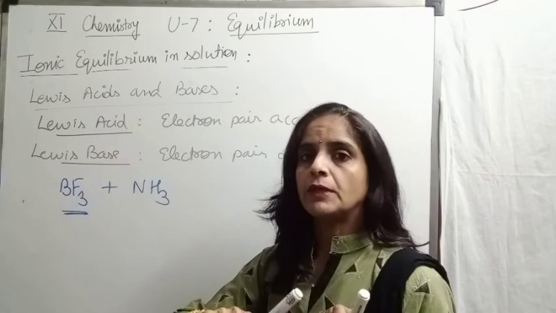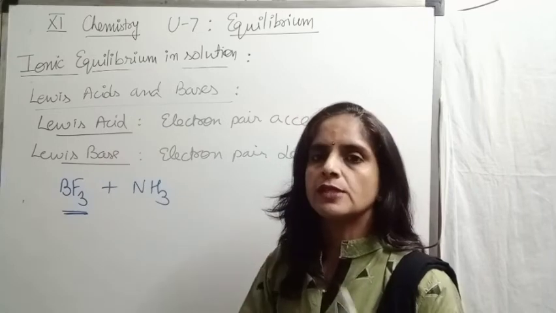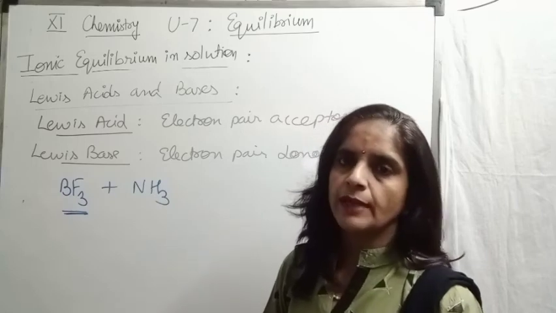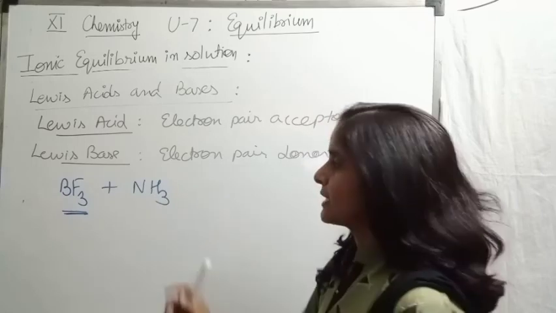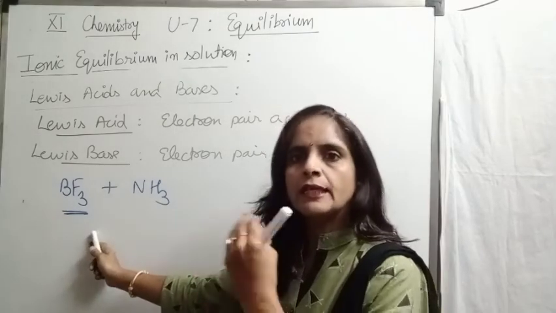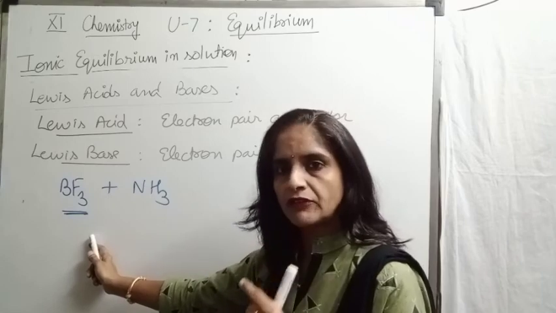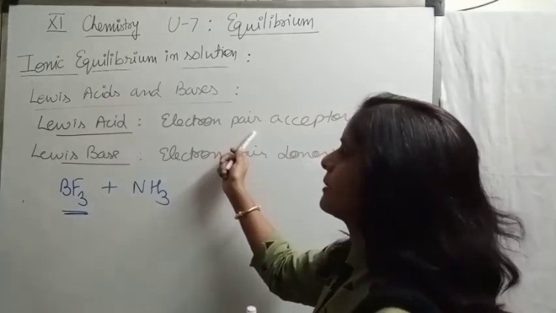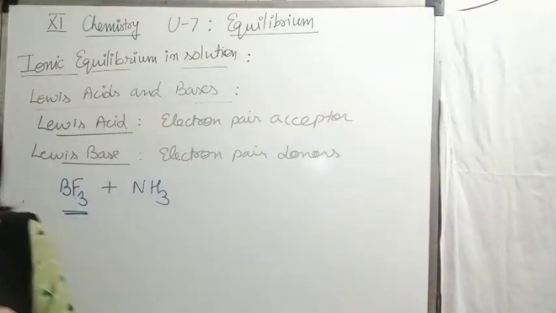But this acidic behavior we cannot explain by using the Arrhenius concept or the Bronsted-Lowry concept, because a proton is not present here. So here we can explain its acidic behavior because it is electron deficient, so it will accept an electron pair. That's why it behaves like a Lewis acid.